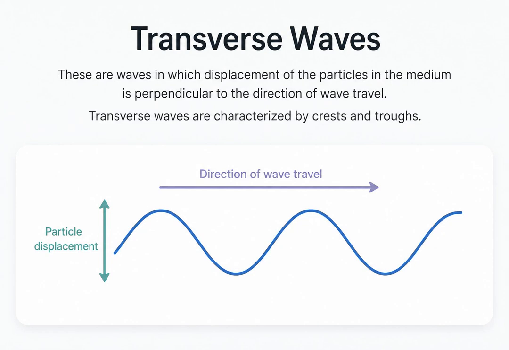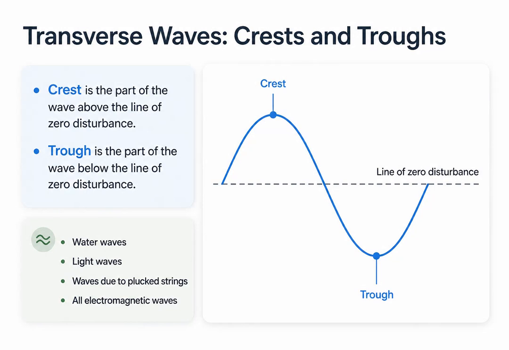In a transverse wave, the particles of the medium are displaced perpendicularly to the direction the wave is traveling. Imagine shaking a rope up and down. The wave moves forward, but the rope itself just moves up and down. These waves are characterized by their high points and low points. We give specific names to these high and low points.